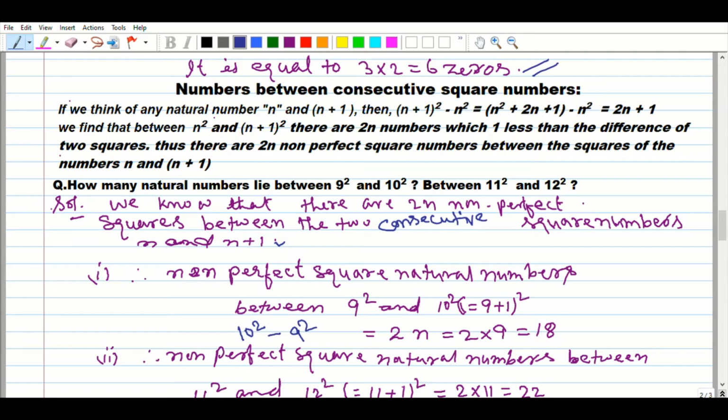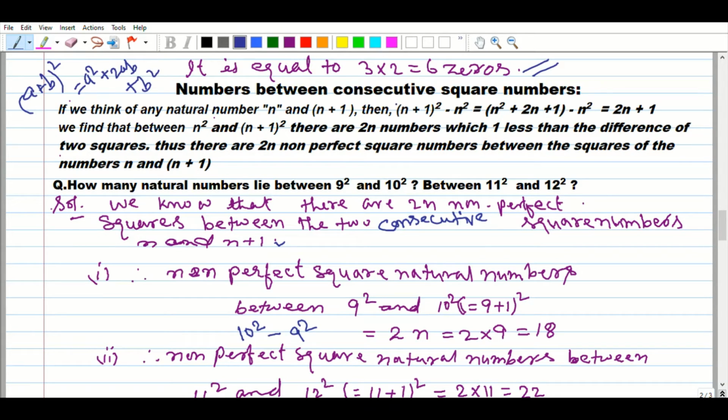Then n plus 1 whole square minus n square equals n square plus 2n plus 1 minus n square, which equals 2n plus 1. You know very well the identity a plus b whole square equals a square plus 2ab plus b square.